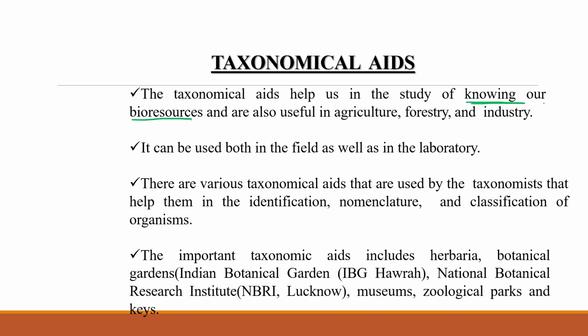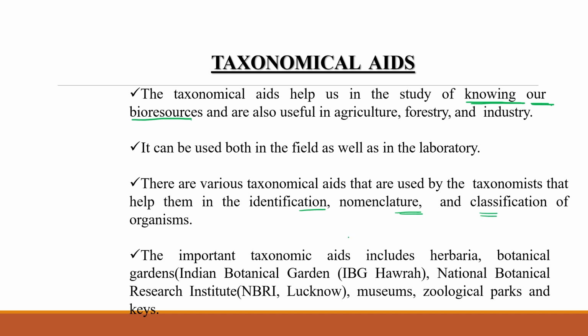They can be used in the field as well as in the laboratory. Various taxonomic aids are used by a taxonomist to identify a plant species, an animal species, bacteria or virus, and to help in their naming, nomenclature and classification.